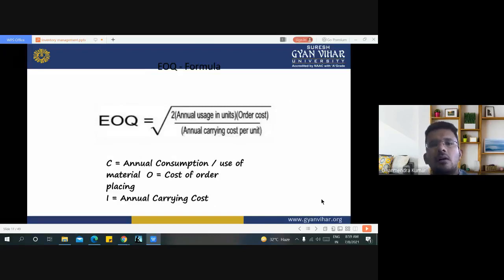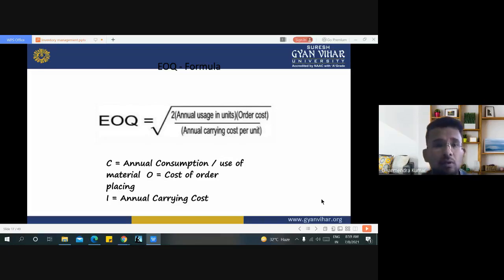Here is the EOQ formula, the economic order quantity formula. By using this formula, we can calculate our requirement in the upcoming future. It is 2 into annual usage in units, multiplied by overall order cost, and divided by annual carrying cost per unit.